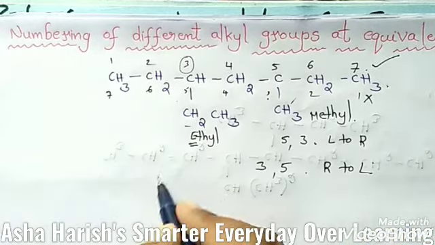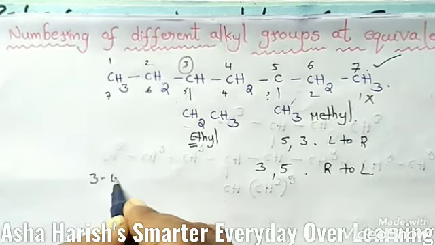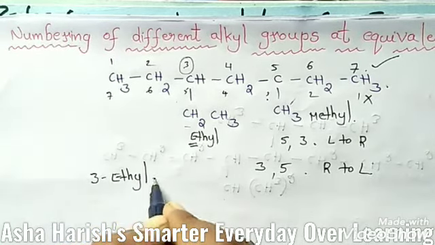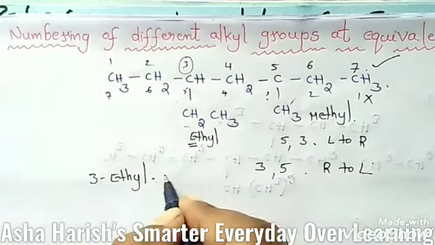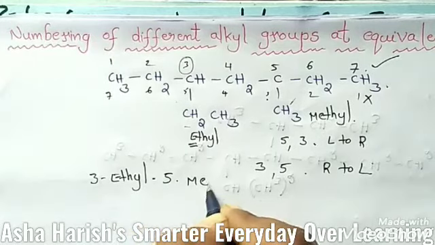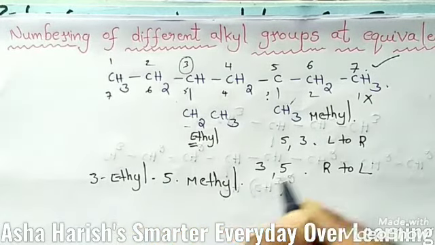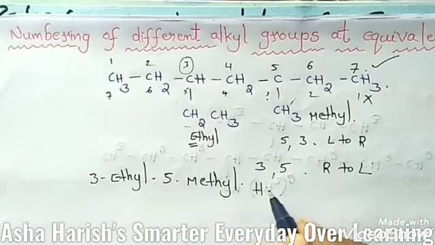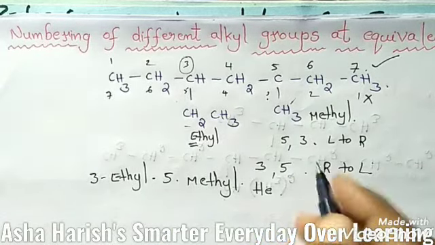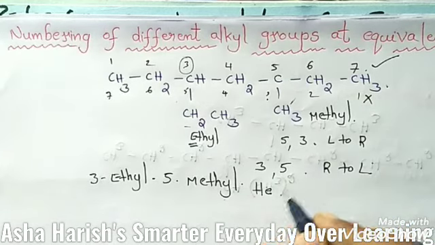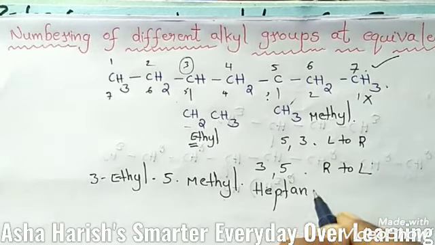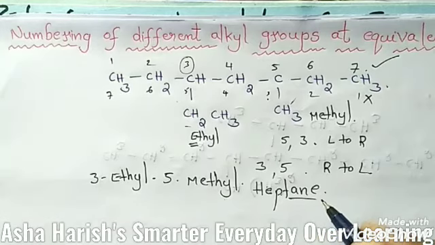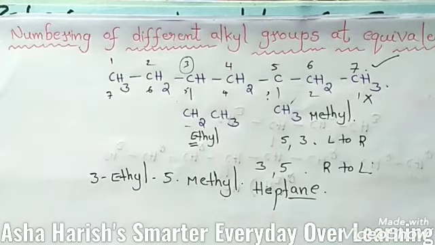Then students, the name should be 3-ethyl and at the fifth carbon only a methyl group is located, right? Then 5-methyl, 1 2 3 4 5 6 7 carbons are there. Then the root word should be hept, H-E-P-T, then all single bonds, so heptane. This is the way.